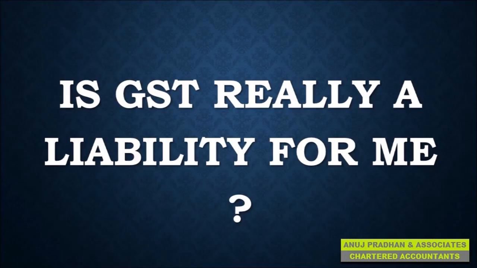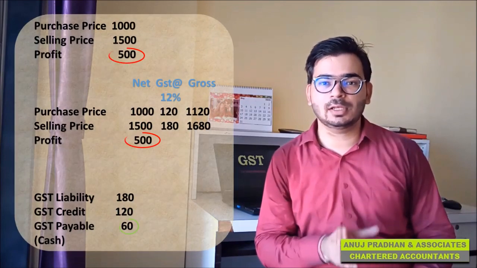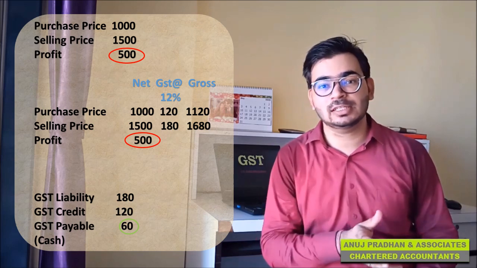Another example is, you go to buy ornaments from a shop, you buy gold ornaments and pay GST on it. You will not get a credit of this also because this is not relatable to your business. However, if you are a dealer in ornaments, you can get the credit of GST paid on the gold ornaments. So this is how GST credit works. As we have seen in our first example, the profit of 500 remained 500 after GST came in. However, we also see that there are certain expenses on which the GST credit is not allowed to us and it becomes an expense for me. So the answer to the question, is GST really an expense for me? Well, a very small part of your GST credit that gets disallowed is your expense.